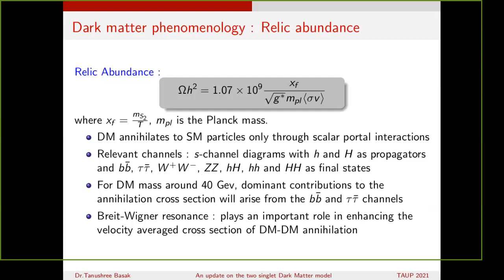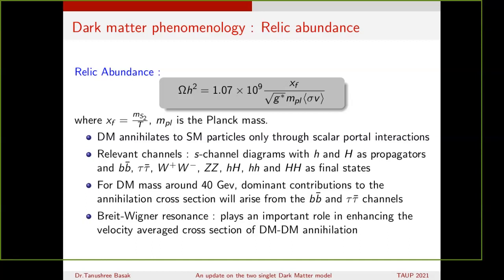So the relevant channels for this calculation would be the s-channel diagram through small h and capital H as the propagators to b b-bar, tau tau, W plus, W minus, ZZ and HH final states. Now, if we choose the dark matter mass to be around 40 GeV, then we get the dominant contribution to the annihilation from the b b-bar and tau tau-bar channels.